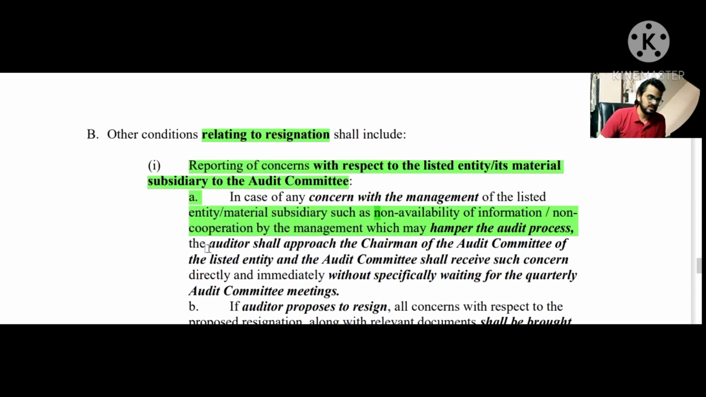So it says that the auditor shall approach the chairman of the audit committee of the listed entity, and the audit committee shall receive such concern directly and immediately, without specifically waiting for the quarterly audit committee meetings. All right, so they will not have to wait for the quarterly meeting that happens every quarter, but they will have to meet immediately and resolve the matter as soon as possible.